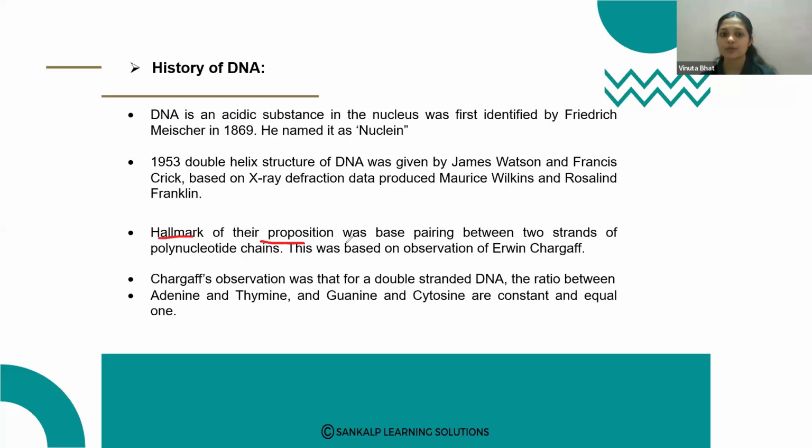The hallmark of that proposition was based on pairing between the two strands of the polynucleotide chain, and this was based on the observation of Erwin Chargaff. Chargaff observed that in double-stranded DNA, the ratio between adenine and thymine, and guanine and cytosine, is constant and equal to 1. Very important. This is the Chargaff rule.